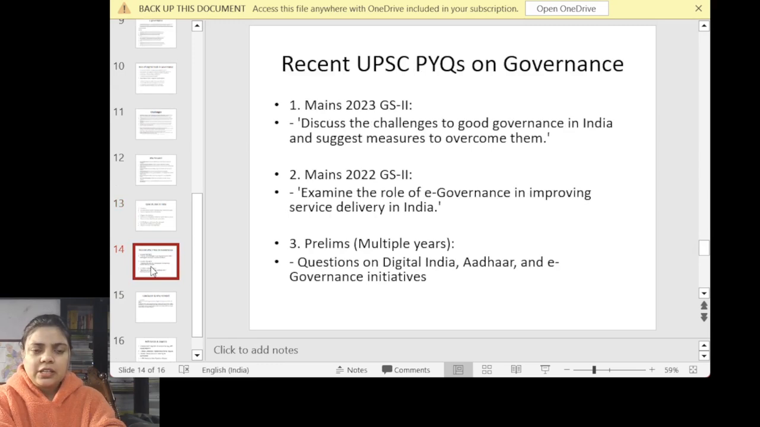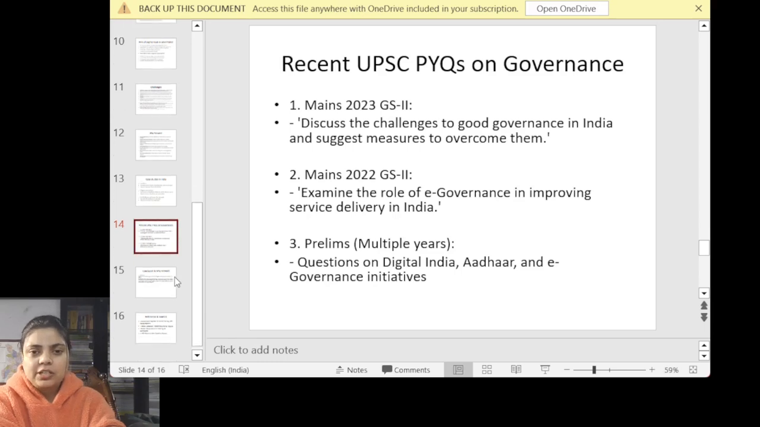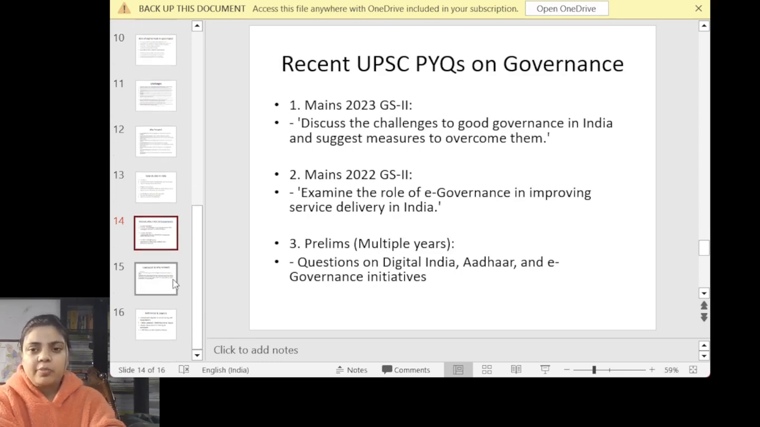Next we can see how UPSC has asked. I have given certain questions of 2023: discuss the challenges of good governance in India and suggest measures to improve it. I already have given the challenges and way forward also. This is how you can use this information. Examine the role of e-governance in improving service delivery in India. So you can use again the same data which I have provided here. And in prelims, as I already said, multiple times questions have been asked related to Government e-Marketplace and Aadhaar card. So this is how you can use this.